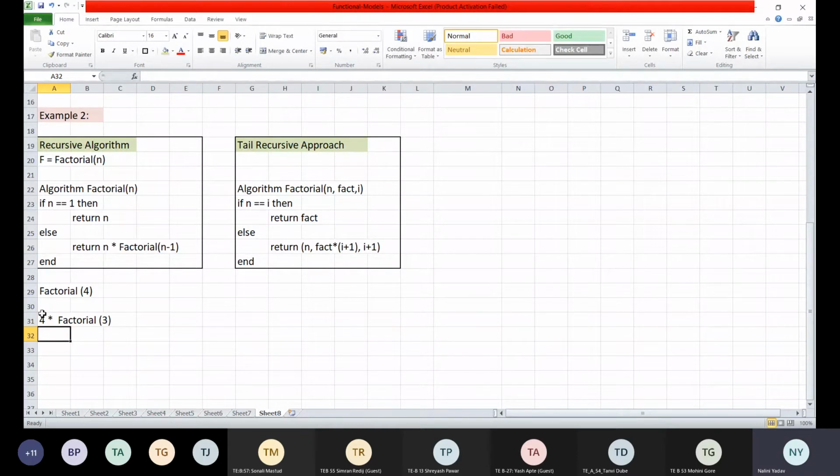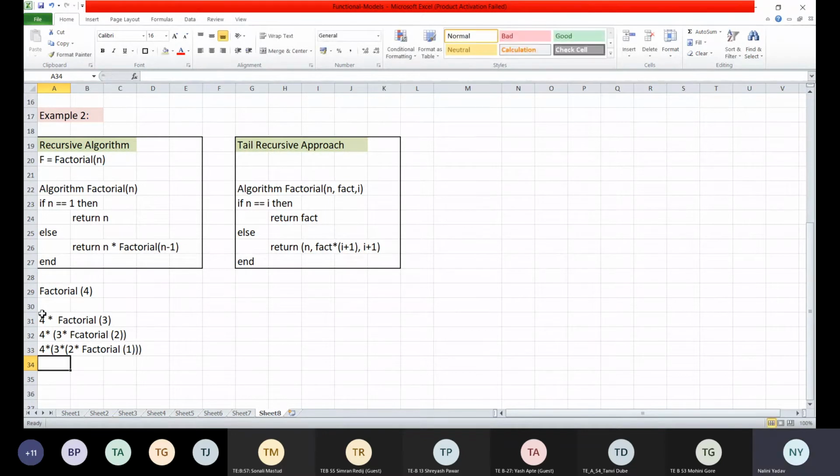Is n equal to 1? No, currently my n is 3. So what am I supposed to do? 4 into bracket 3 into factorial of 3 minus 1, that is 2. Is 2 equal to 1? No. So again I will go into the loop. So 4 into 3 into 2 into factorial of 1.